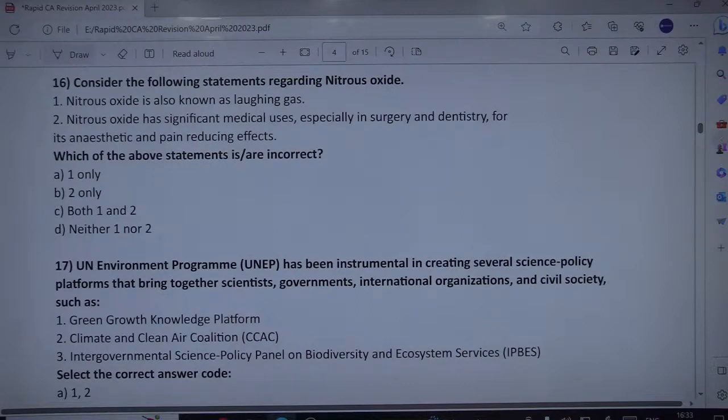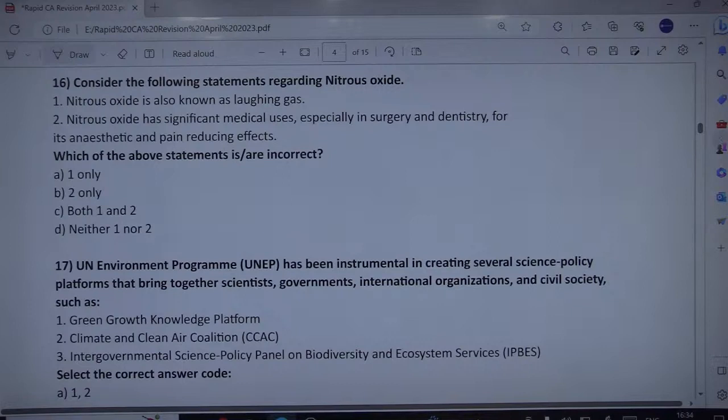So kindly read the statements and try to figure out the incorrect answer rather.